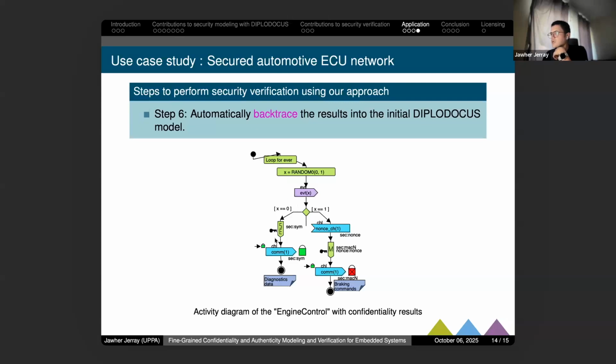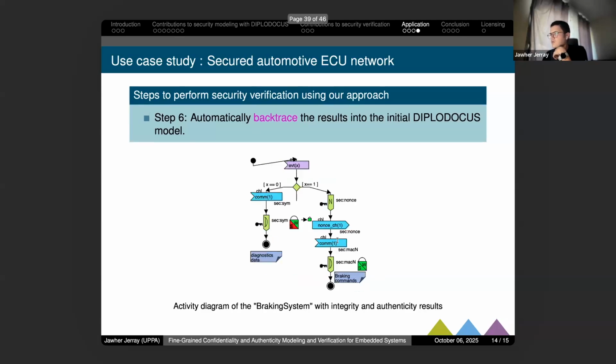So the backtracing is also presented in the activity diagrams, as we saw here. The first send confirms confidentiality, but not the second. And for the receiving, authenticity is verified only for the second one, and integrity is verified for both receiving of messages.